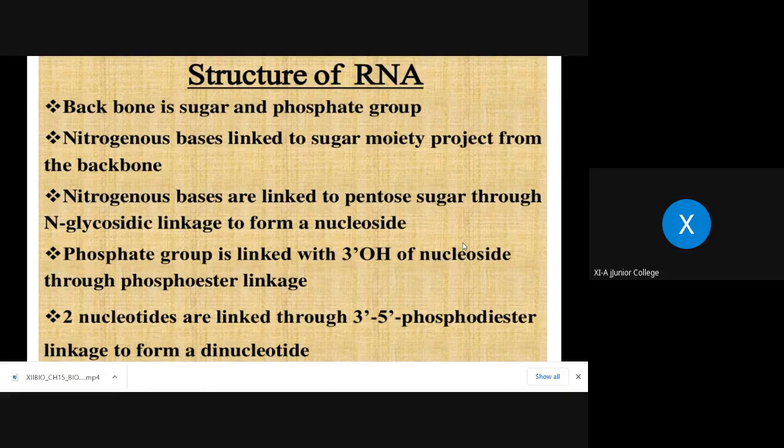Means whatever the linkage present between the two nucleotides, what are joined? Phosphate groups are joined, fifth and third. The third of one nucleotide, the fifth carbon of the neighboring nucleotide. So these are the phosphate groups, and that linkage is called phosphodiester linkage.